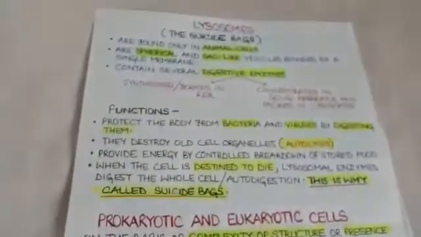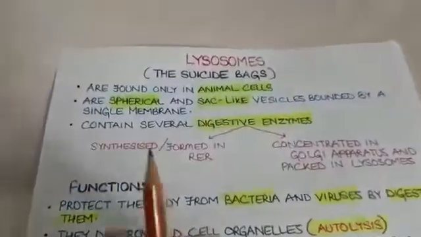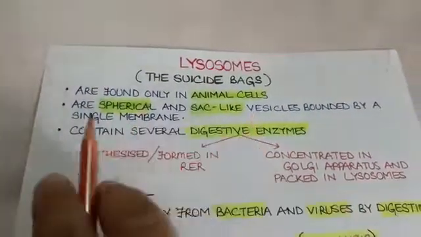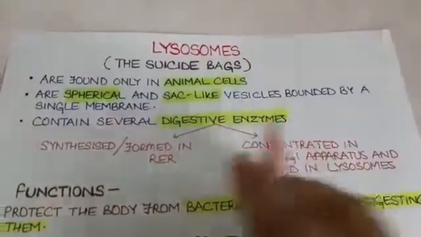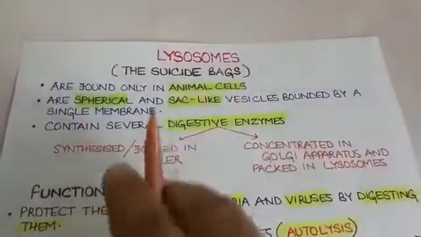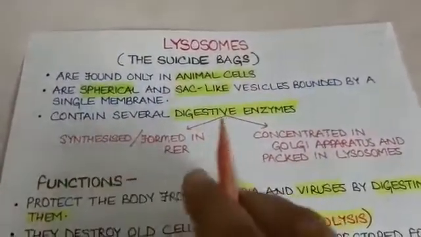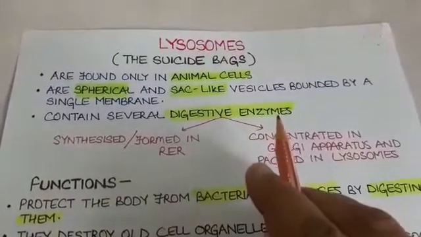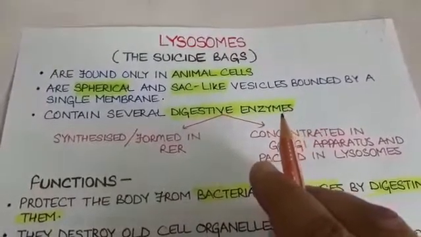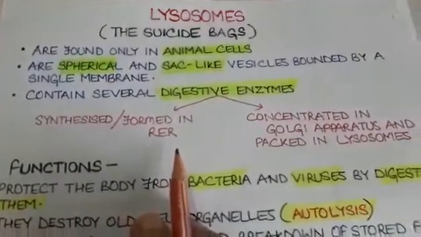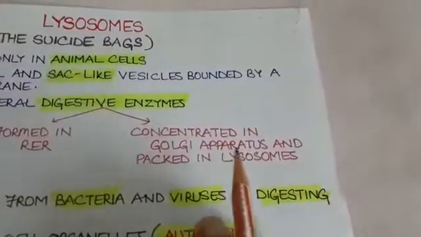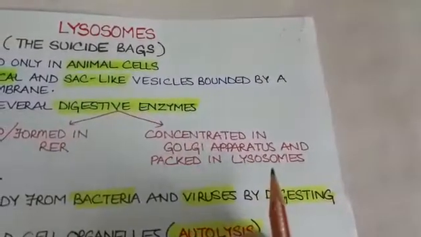The next cell organelle is lysosomes, which are called the suicide bags. Now, they are found only in animal cells and absent in plant cells. They are spherical in shape and sac-like vesicles, pouch-like vesicles that are bounded by a single membrane. These lysosomes contain several digestive enzymes which bring about the digestion of various substances in the cell. These digestive enzymes are synthesized in the rough endoplasmic reticulum. They are concentrated in Golgi apparatus and then they are packed in the lysosomes.